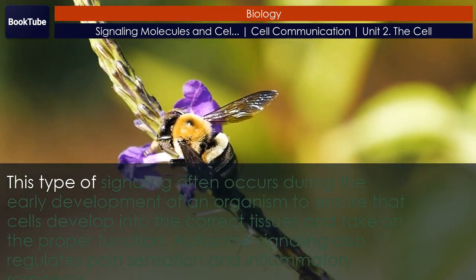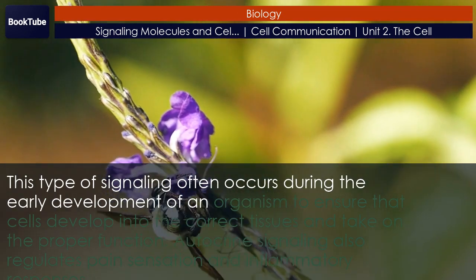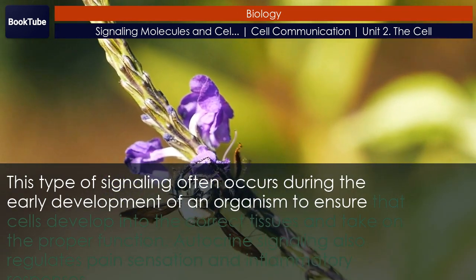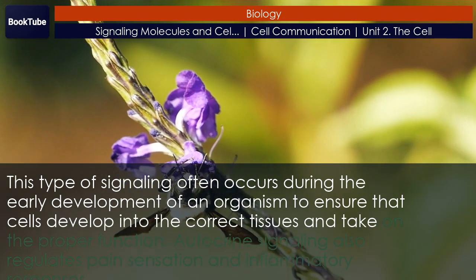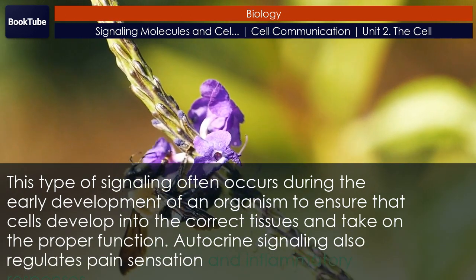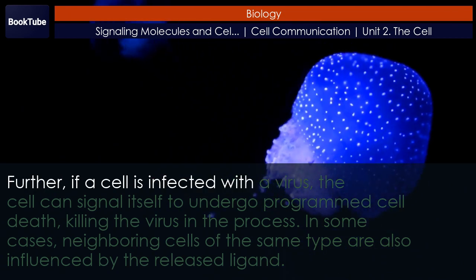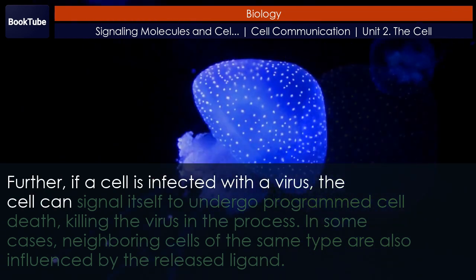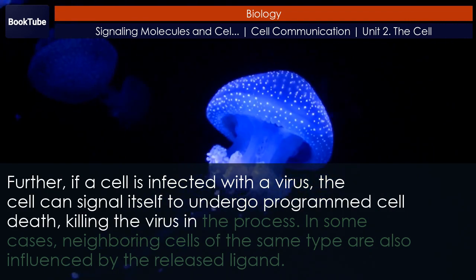This type of signaling often occurs during the early development of an organism to ensure that cells develop into the correct tissues and take on the proper function. Autocrine signaling also regulates pain sensation and inflammatory responses. Further, if a cell is infected with a virus, the cell can signal itself to undergo programmed cell death, killing the virus in the process.